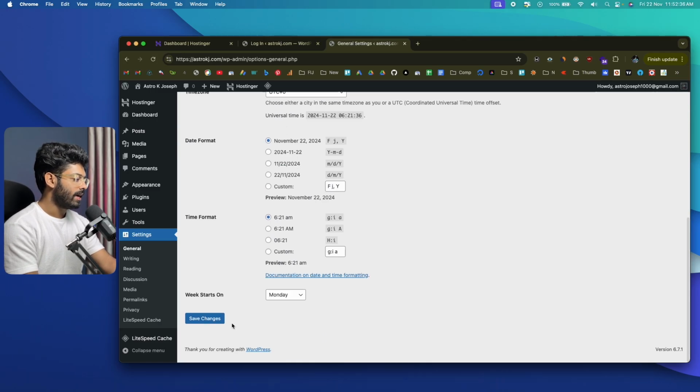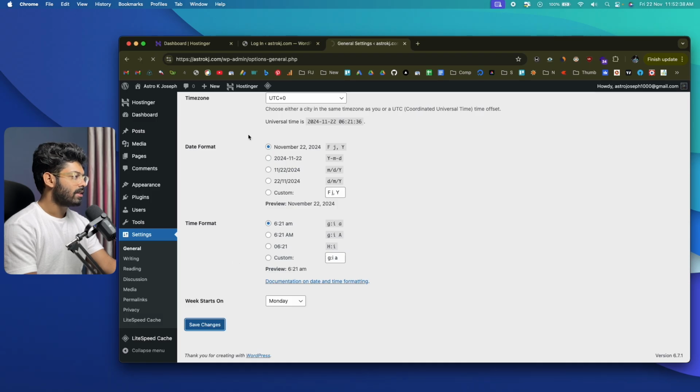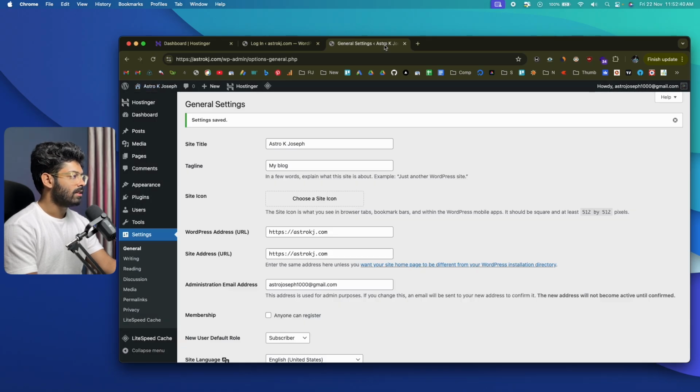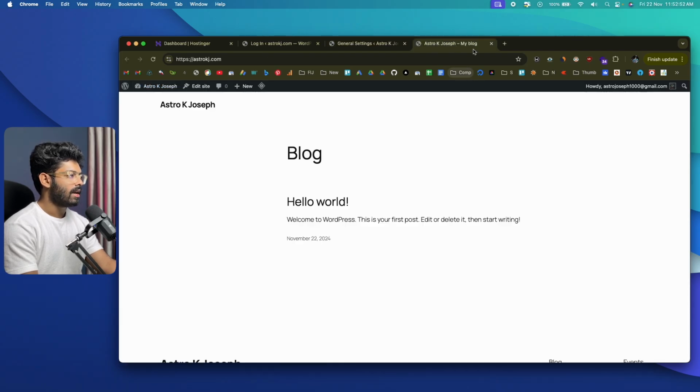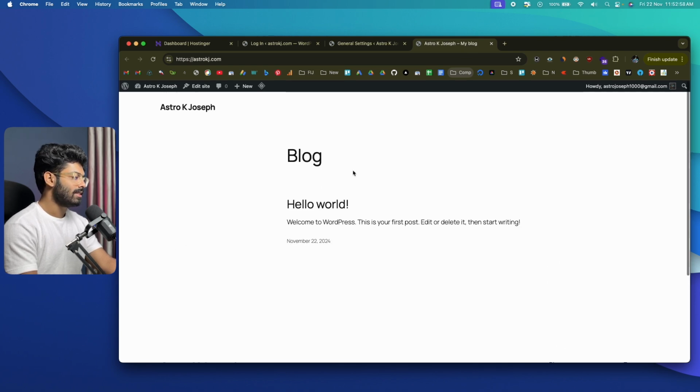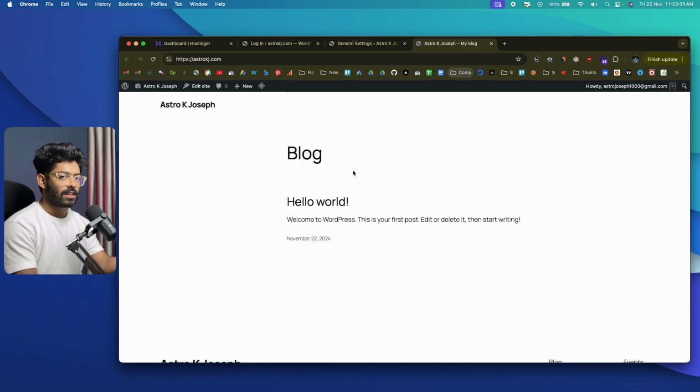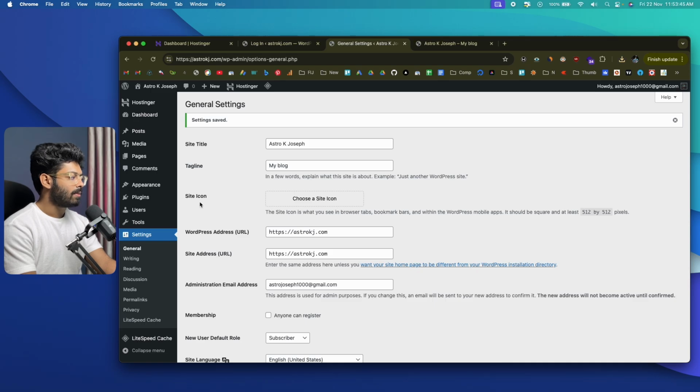And if you go ahead and save the changes, you will instantly notice that the site name now changes to Astro K Joseph. And if you open your website in a new tab, you will notice the site title and the tagline right here. So you can go ahead and customize it according to your need. And by the way, this right here is the simple WordPress blog that we have set up right now. But don't worry, I will go through the entire process of installing WordPress plugins, themes, and also writing a first ever blog post. And now let's set up a site icon.